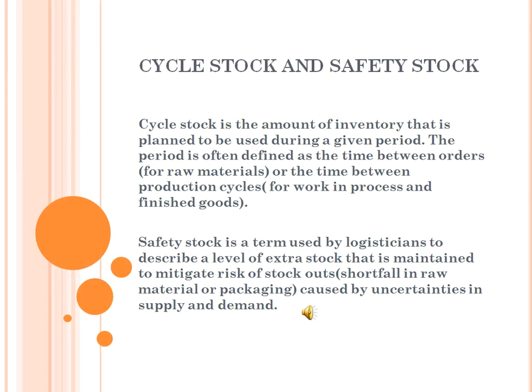Safety stock is a term used by logisticians to describe a level of extra stock that is maintained to mitigate the risk of stock-out caused by uncertainties in supply and demand. Safety stock means storing extra stock because of any shortfalls in raw material or any problems in supplying raw materials, so the organization can produce the finished products without any disruption.